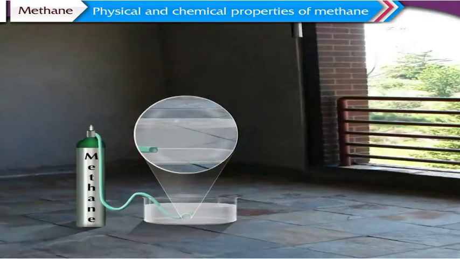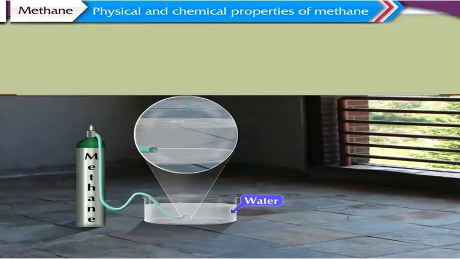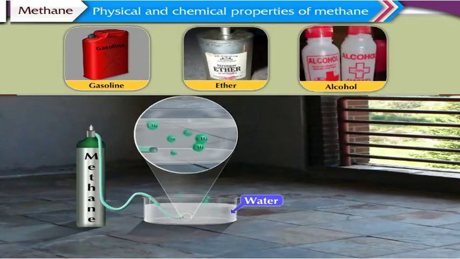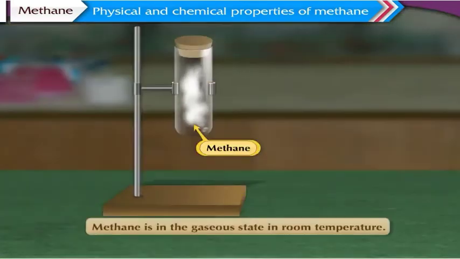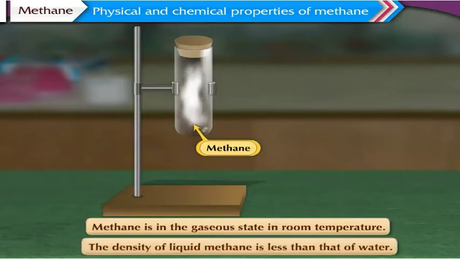3. It is sparingly soluble in water but readily dissolves in organic solvents like gasoline, ether, and alcohol. 4. Methane is in the gaseous state at room temperature. 5. The density of liquid methane is less than that of water.